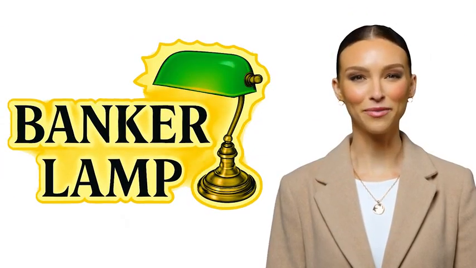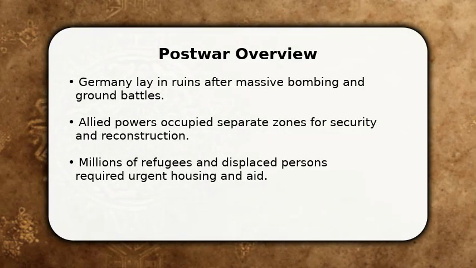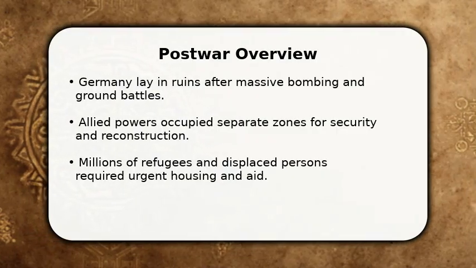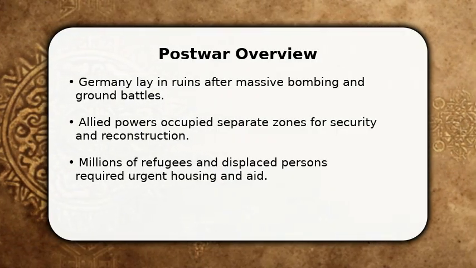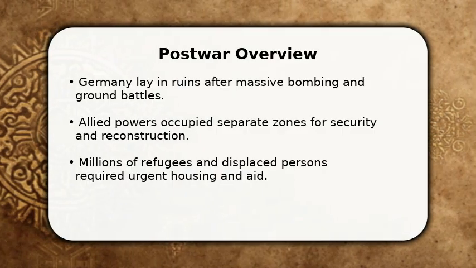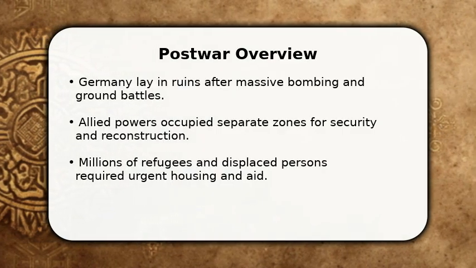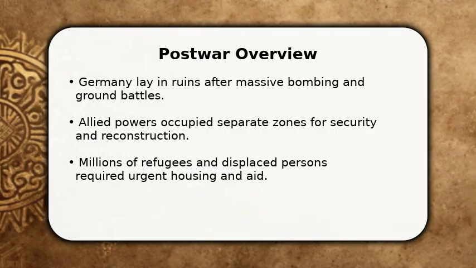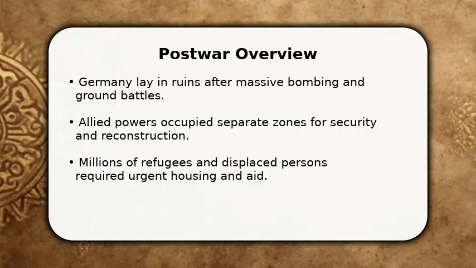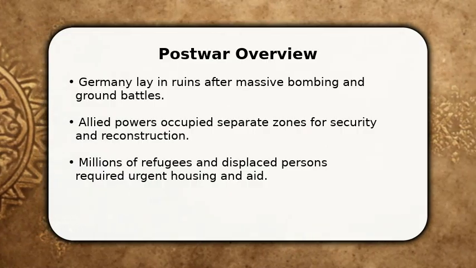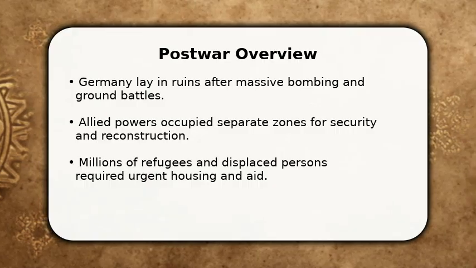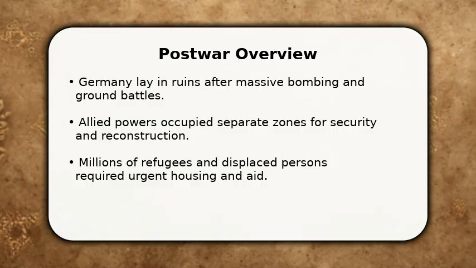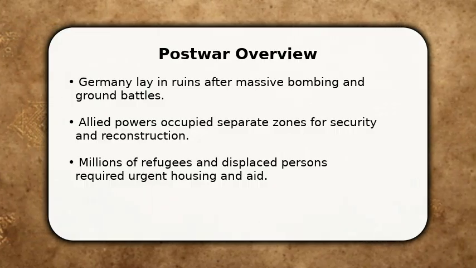Please enjoy the video. In this video, I will explain how Germany was after WW2. Focus first on the immediate consequences and basic structure of occupation and recovery. Learn how cities were rebuilt, how families coped, and how governance changed under Allied control. I will highlight key policies, population movements, and daily survival strategies to give you a clear, human view of post-war Germany.